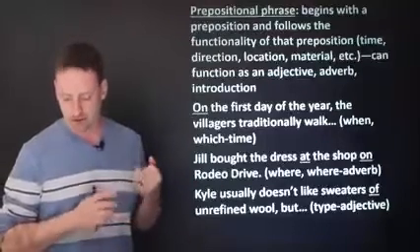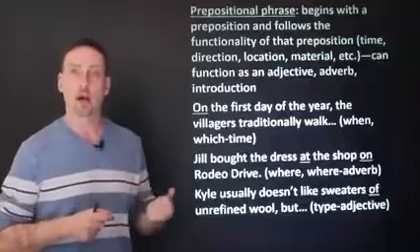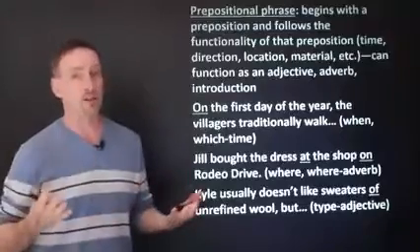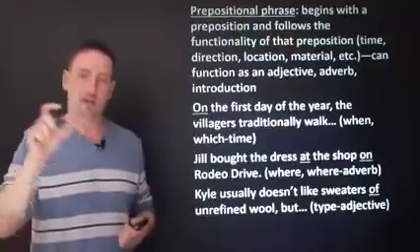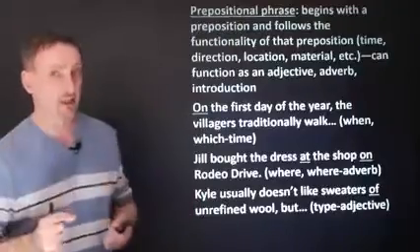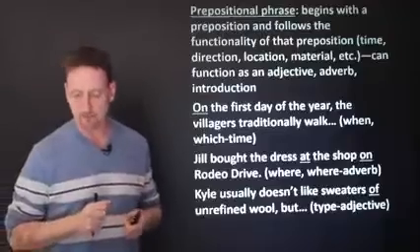Jill bought the dress at the shop on Rodeo Drive. So Jill bought the dress where? At the shop. Which shop? On Rodeo Drive. I can have more than one. Each one has its own specific function. Make sure you recognize that.